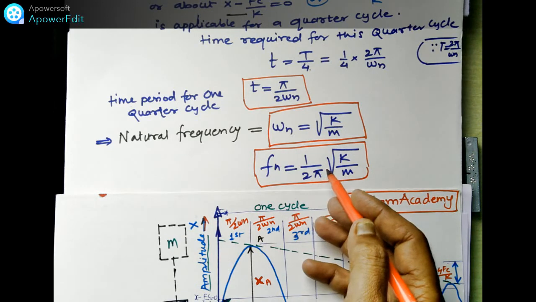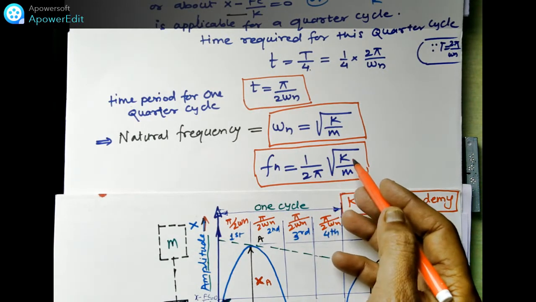Similarly, the frequency of oscillation is 1 by 2 pi into under root of k by m.